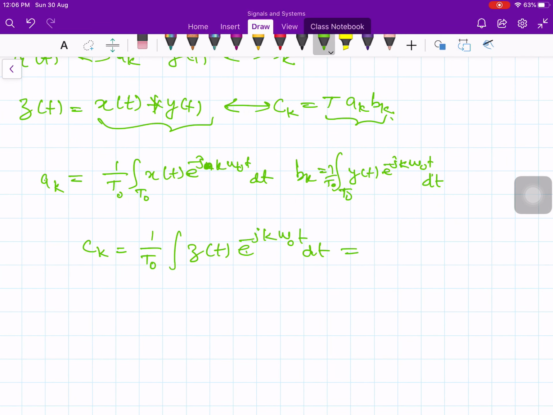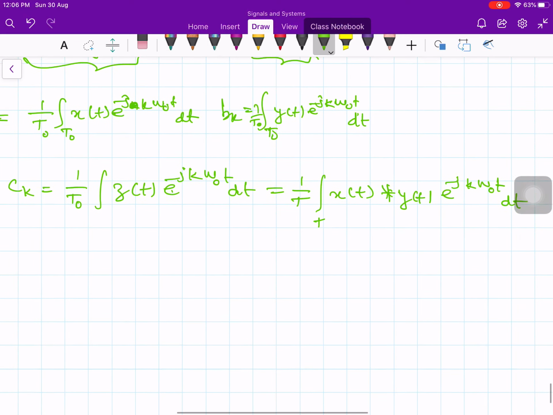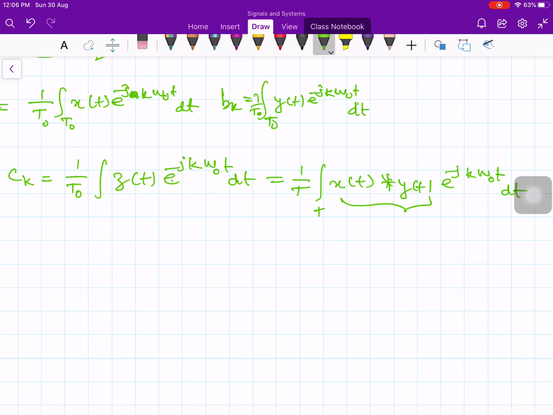So this is equal to 1 over T integration over T of x of t convolved with y of t, then e to the minus j k omega naught t dt. Now what is this? This is a convolution. We know the convolution integral formula, integral over T of x of tau y of t minus tau d tau. You can substitute that in there.